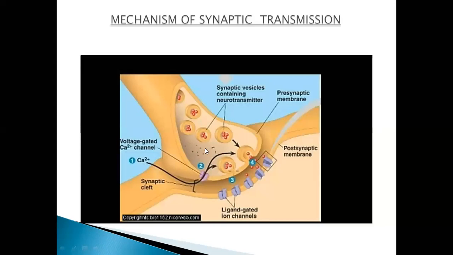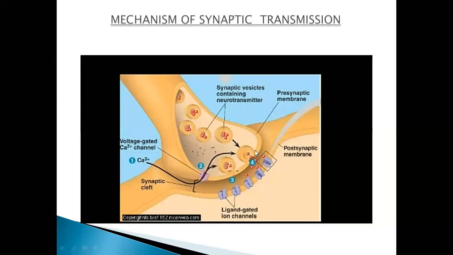Okay. As the concentration is increased, synaptic vesicles, here are the synaptic vesicles. You can say this is a trigger. As the calcium ions come inside here, because of the production of action potential, they send these vesicles towards the membrane. Here you can see that this was the vesicle, it is moving toward the membrane.